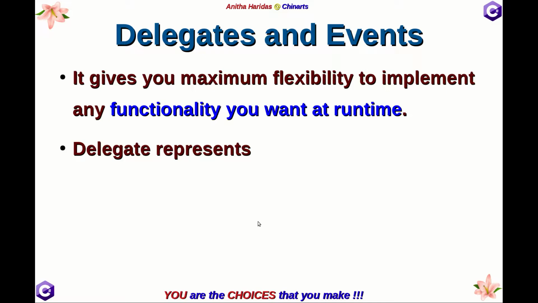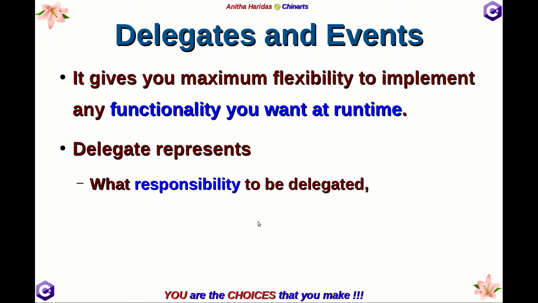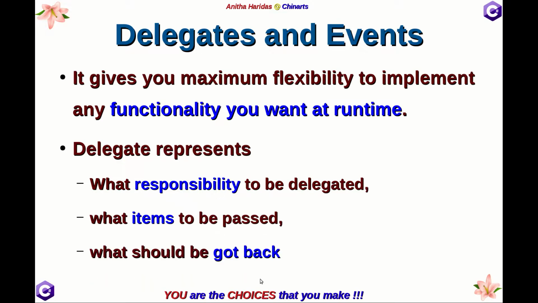Generally, the delegates will represent three things. What are they? What responsibility to be delegated, what items to be passed, and what should be got back. So these are the three pieces of information you will have in a delegate. What are the three? What responsibility to be delegated. This will generally be specified by the delegate name.